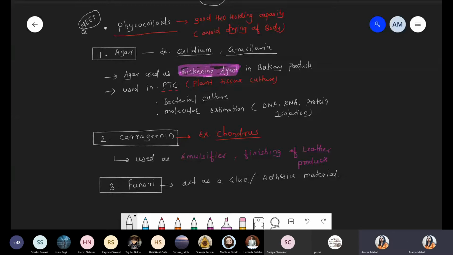Okay, chalo. So now these are the economic importance with respect to green algae, brown algae, as well as red algae. So is there any doubt from the economic importance?